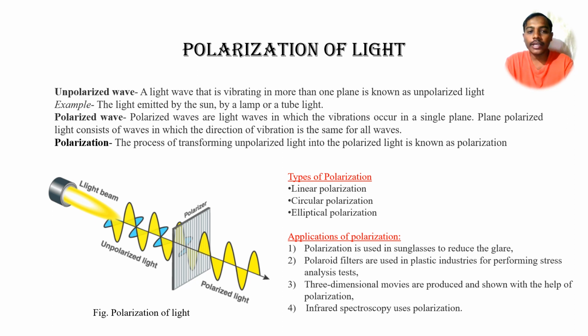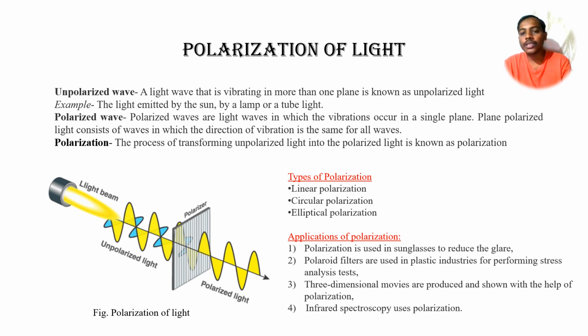There we can see the light coming from the light source. Initially, it is unpolarized in nature. Whenever it transmits through the polarizer, the light vibrates only in a single plane, so we can call it polarized light. The whole process we can call polarization.